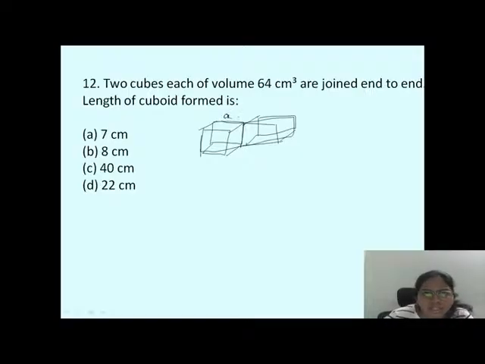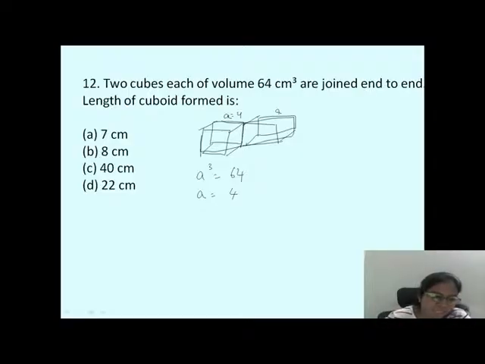Now it is A. So volume is A cubed equals 64. Volume of a cube formula is A cubed. So equal to 64, A is equal to 4. So we got side 4. Okay. Now they are asking the length of the cuboid. Come on, now tell me what would be the length of the cuboid.